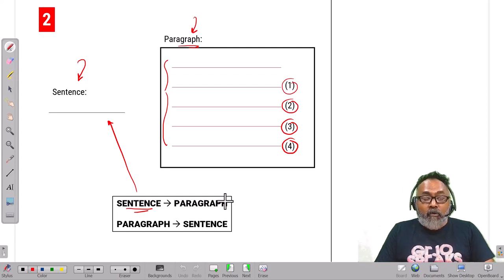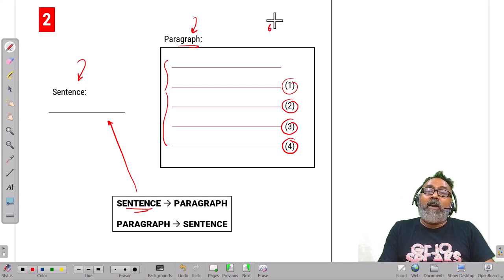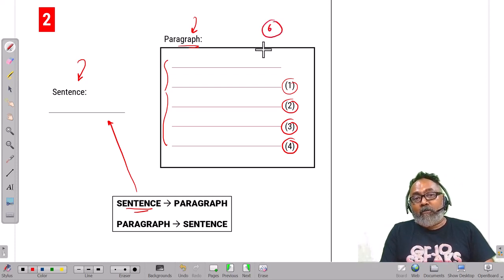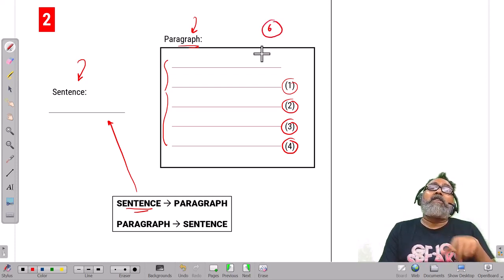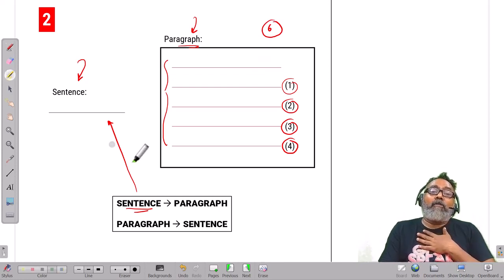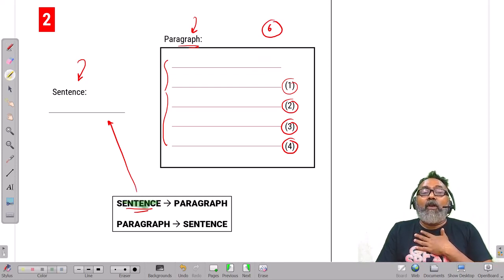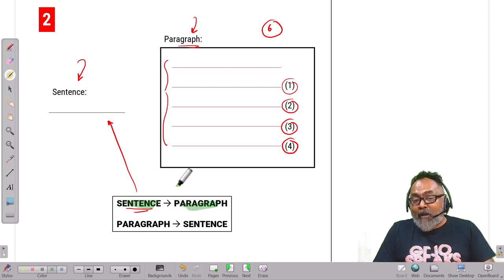I've tried both. With the 6 questions, I went back and looked at them again and again, tried everything and looked at which is the thing that is consistently working in all the 6 questions. The thing that was consistently working in all the 6 questions was sentence first and then paragraph next. That's what I'll recommend.